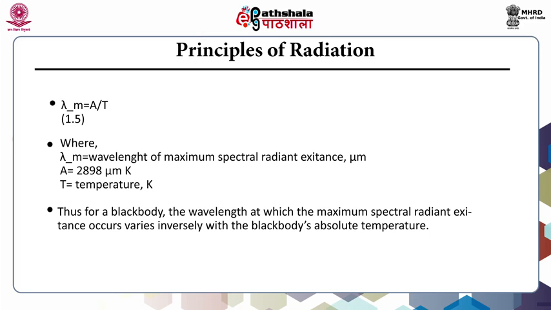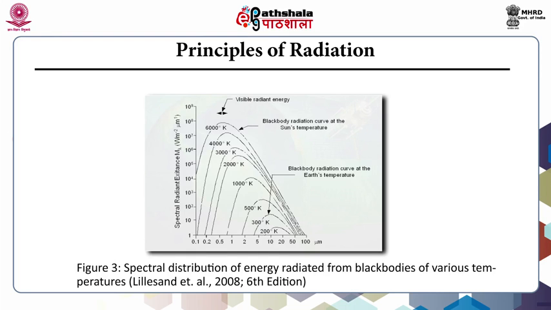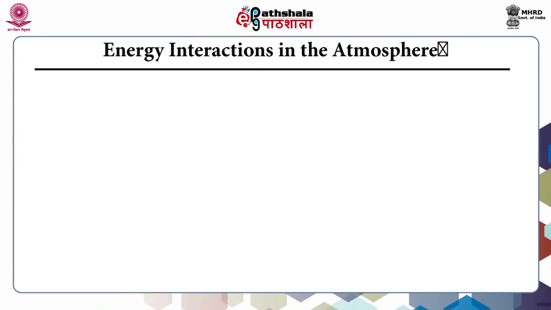This is why sunlight can be sensed by the human eye or photographic system, while the radiation from the Earth can be perceived as heat or by a non-photographic sensing system. Fourth one is the energy interactions in the atmosphere.